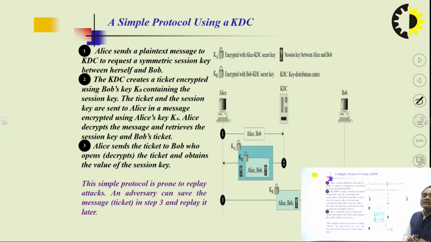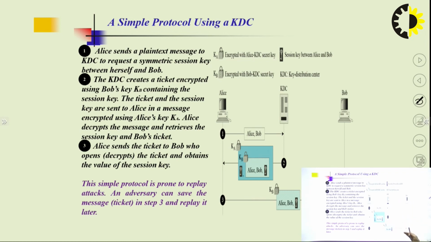So both parties, let one be Alice and the second be Bob. In the first part, you can see the diagram here. If Alice and Bob want to communicate with each other, they will follow three important points.